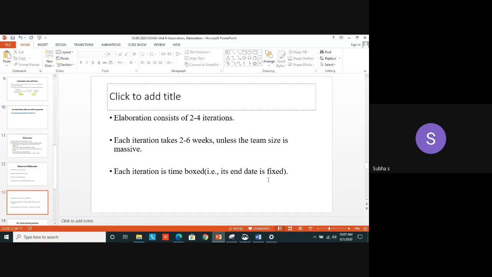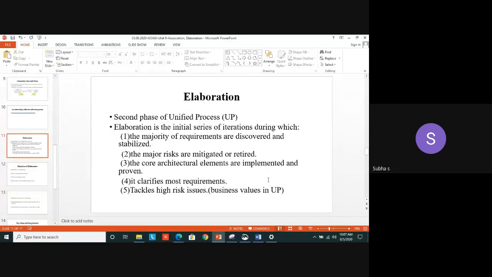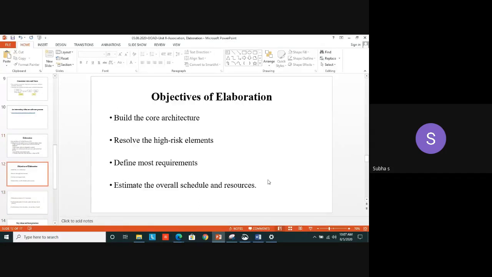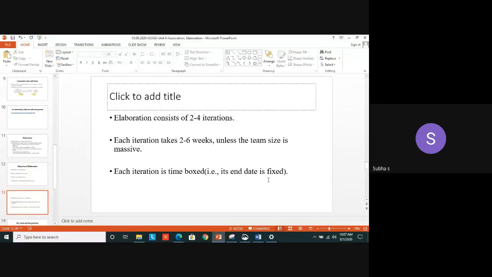Okay. Normally, an elaboration phase consists of 2 to 4 iterations. I told you it is the initial series of iterations. Elaboration is nothing but a set of iterations. Normally it contains 2 to 4 iterations. But each iteration, how long will it take? Minimum to maximum 6 weeks, unless the team size is massive. If the team size is too large, many people will be involved, so we can finish that iteration before the scheduled weeks. Normally each iteration takes 2 to 6 weeks.